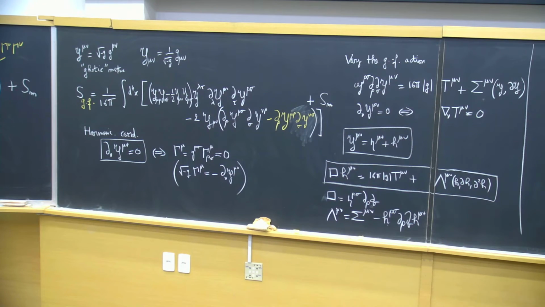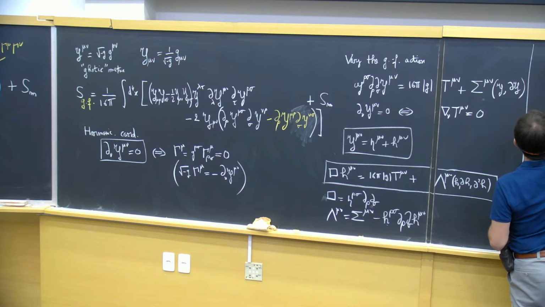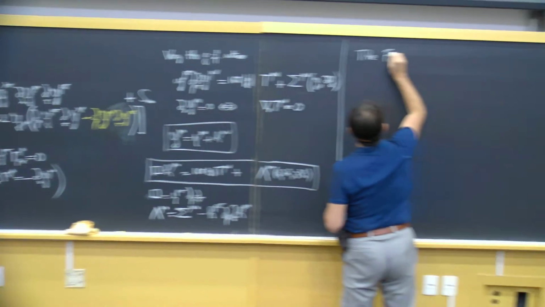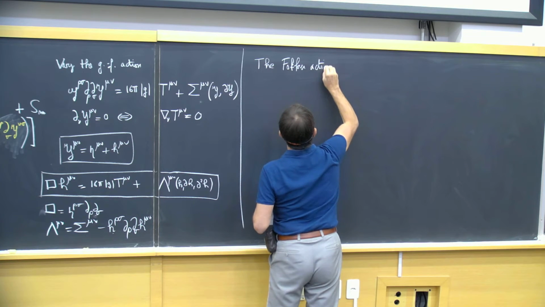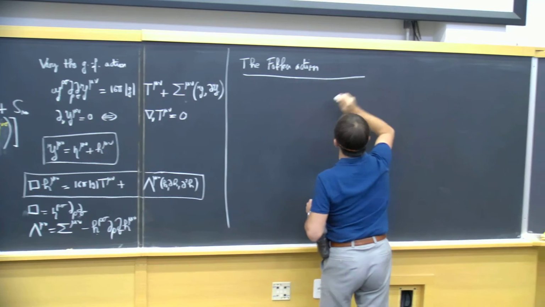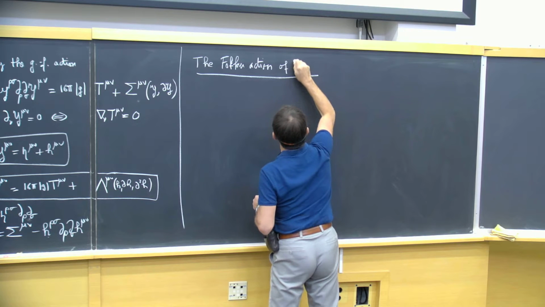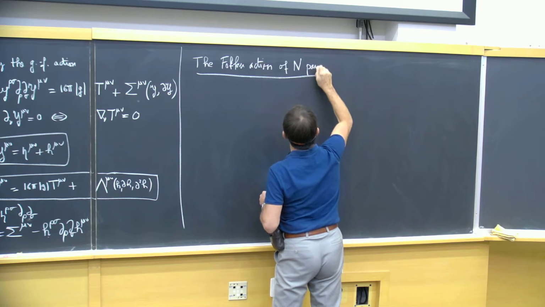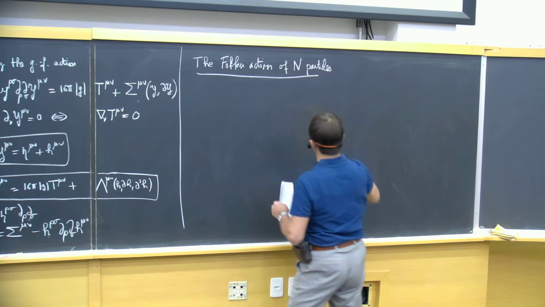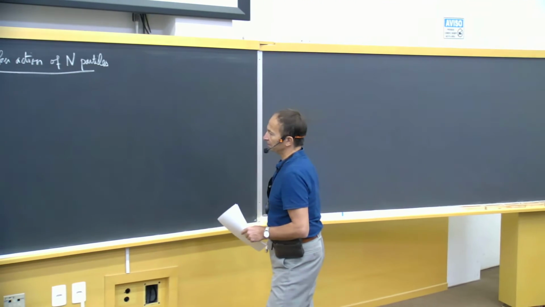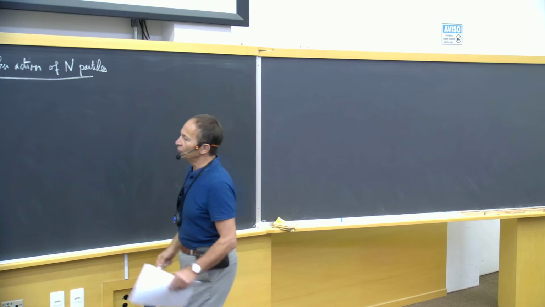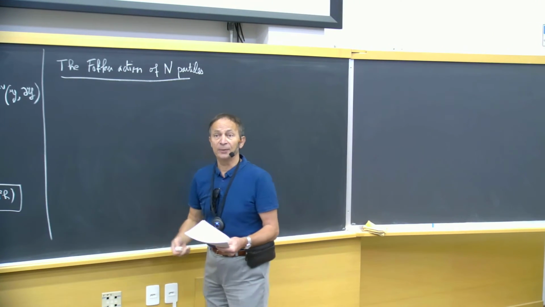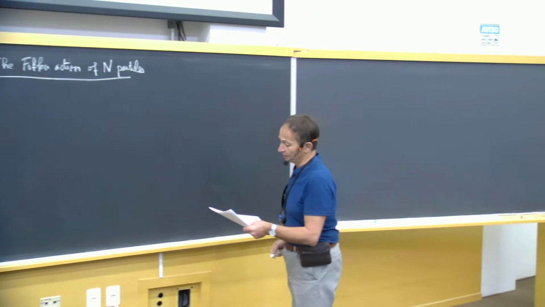Let us now define the Fokker action of a system of n particles. I will now specify the matter action to be the matter action appropriate for a system of n particles.